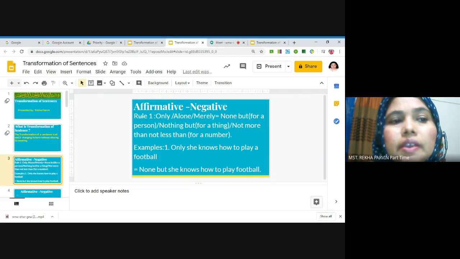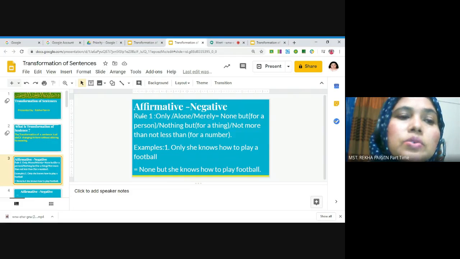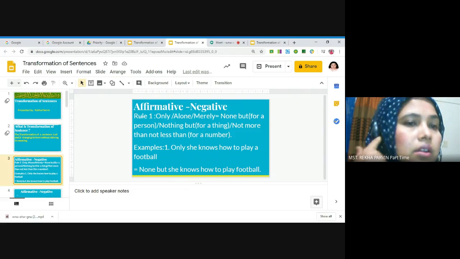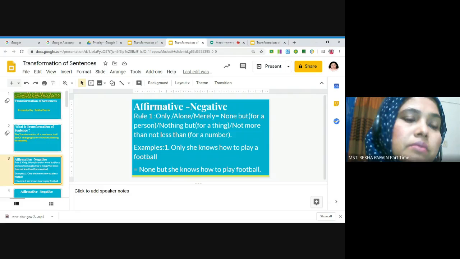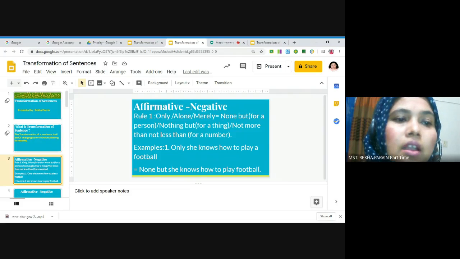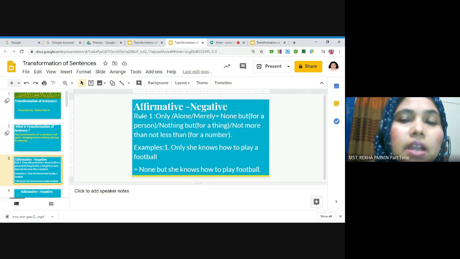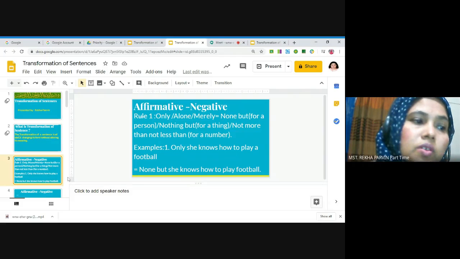When we get in an affirmative sentence only, alone, merely, we have to convert these words with none but for a person, nothing but for a thing, not more than or not less than for a number. Follow the examples. You will be clearer. Only she knows how to play football. So the negative form of the sentence will be none but she knows how to play football.